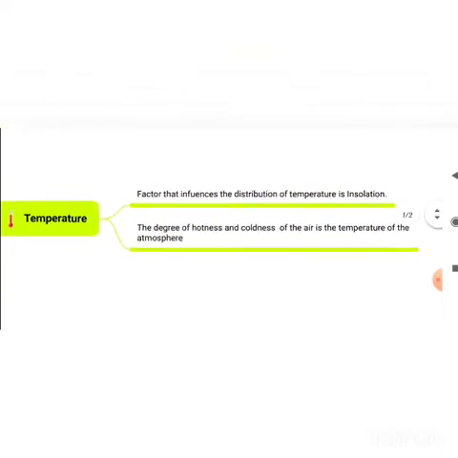The factor that influences the distribution of temperature is insolation, that is the amount of solar energy, the heat entering into the earth. With this insolation only we can guess what the temperature is. So this insolation decreases from the equator towards the pole, so polar regions like the North Pole and South Pole will be very cool.